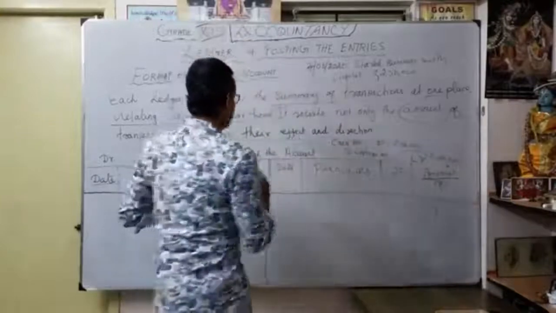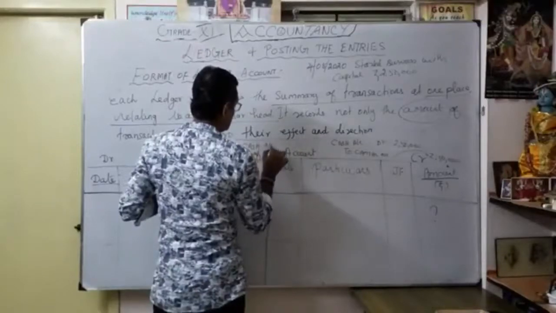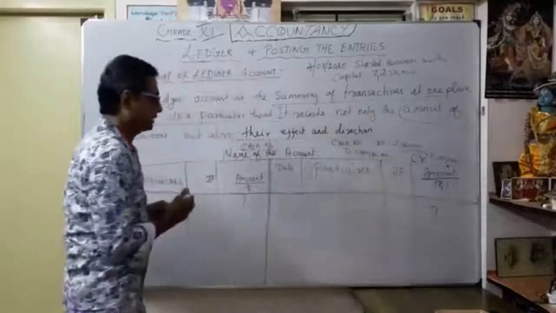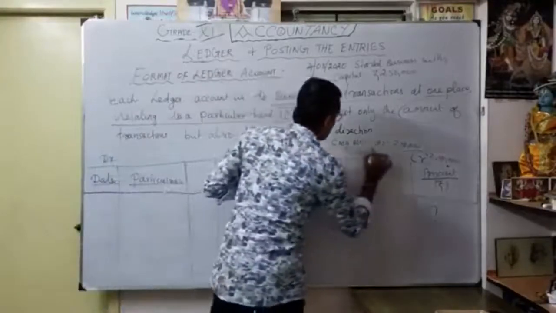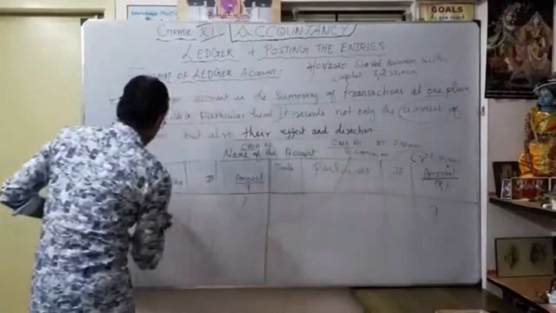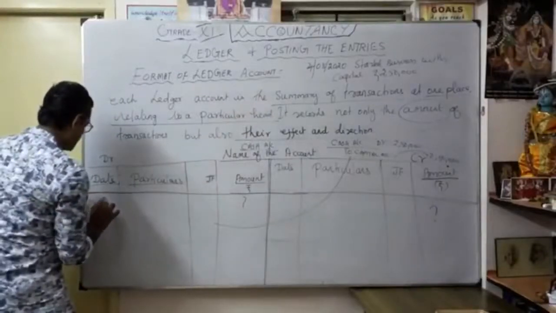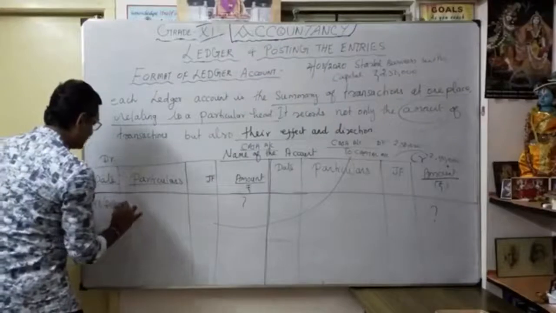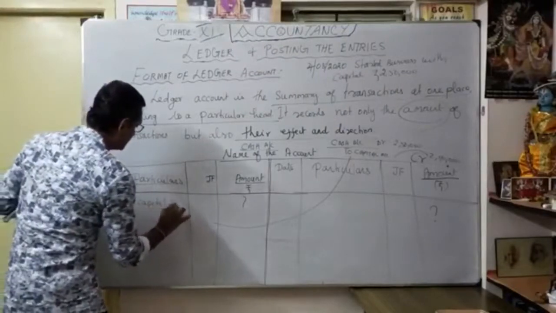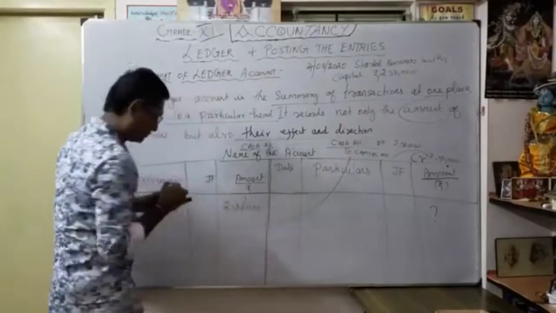First I will consider the name of the account. The name of the account is cash account. So how to give posting? I always consider the cash account as the first one. I have to write the posting here. The date is 4th August 2020, to capital account, 2,50,000. Understood?